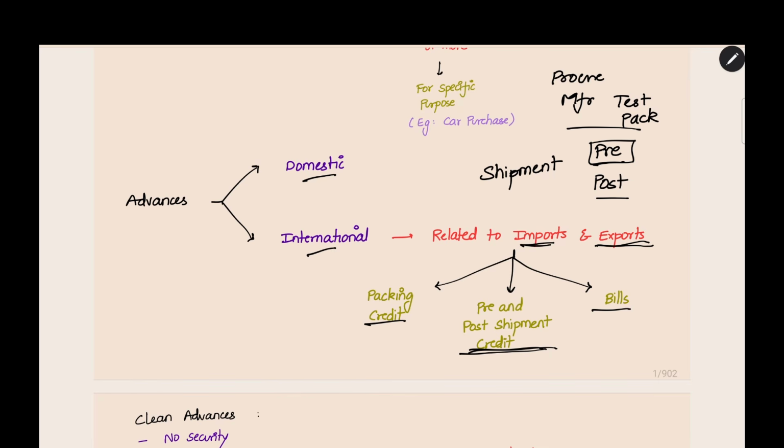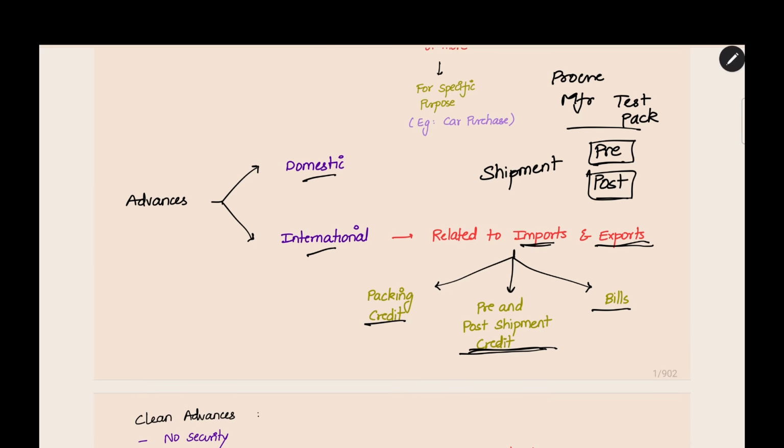And after sending the goods outside India, the buyer has promised you payment, but he will make the payment only after a certain number of days. Now you do not have the money. So now you need money, and for that you take a loan, which is called post-shipment credit.